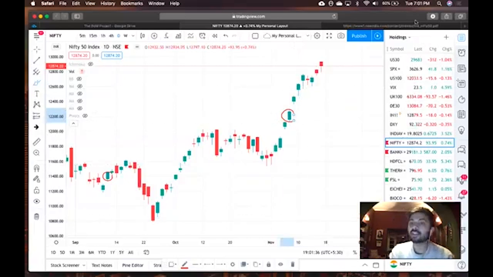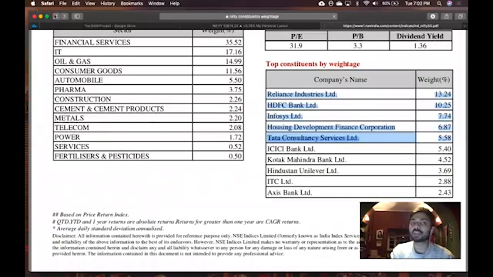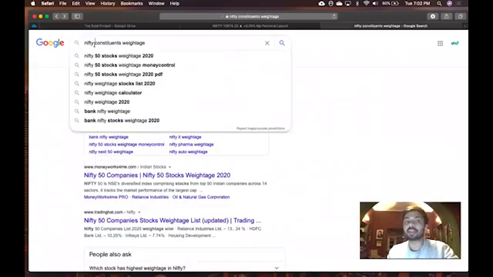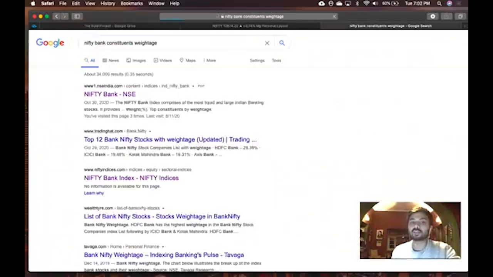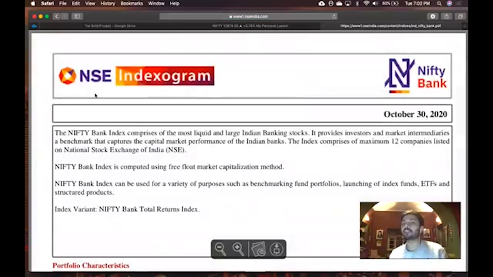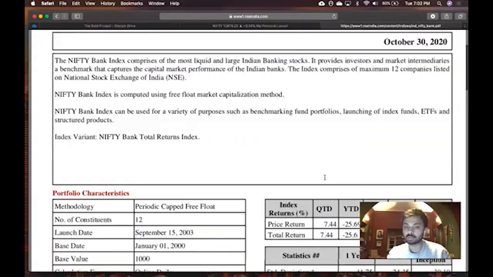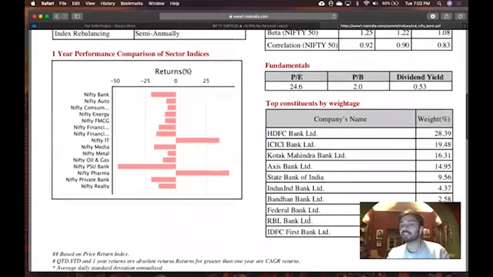You can look at it the same way with the Nifty Bank also. Click on Nifty Bank, constituents weightage, and you will get the Nifty Bank PDF also. Just like Nifty, even Nifty Bank, the weights are reviewed every month. So you will get the October 30 one. That's the latest one right now. So what are the companies in Nifty Bank?